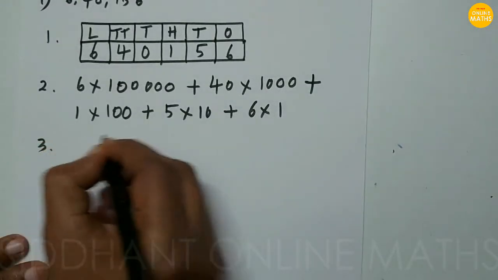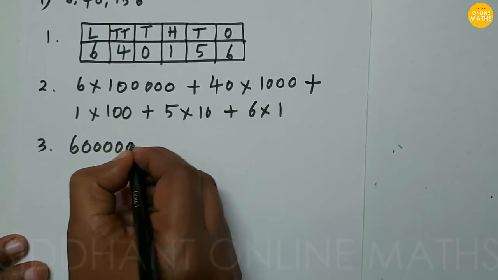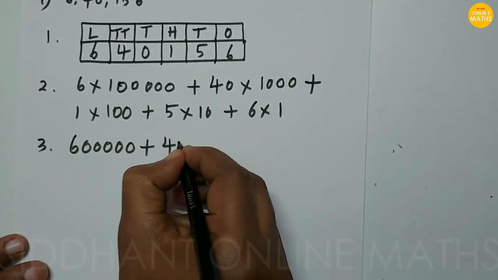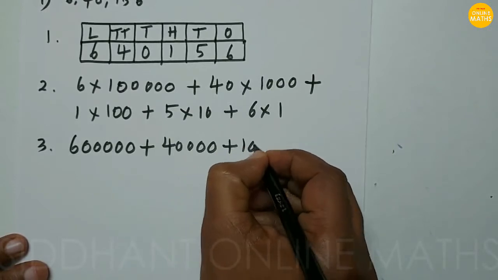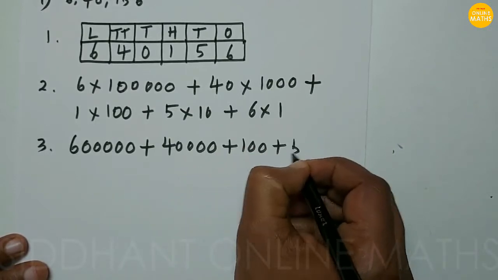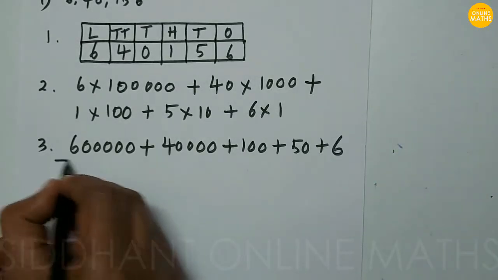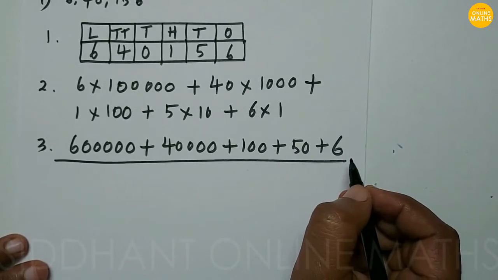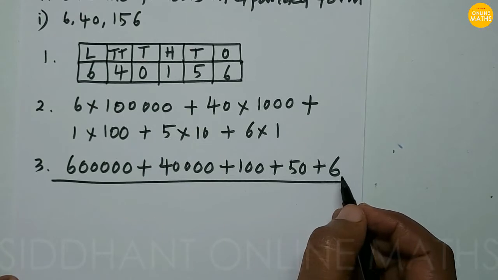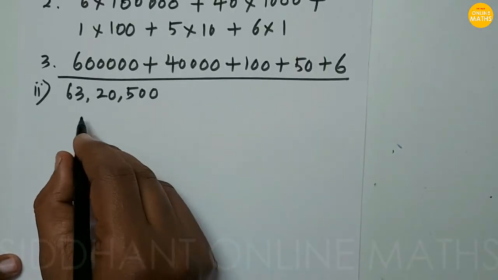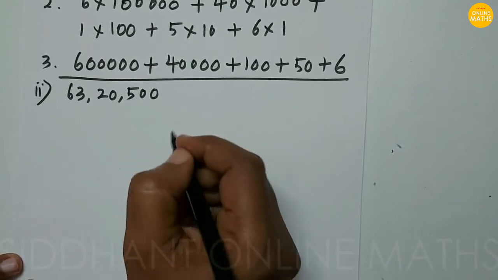So after that just multiply these numbers: 6 lakhs plus 40,000 plus 100 plus 50 plus 6. So this will be the expanded form of 640156. Next problem, 6320500.